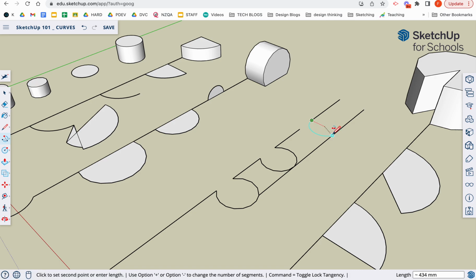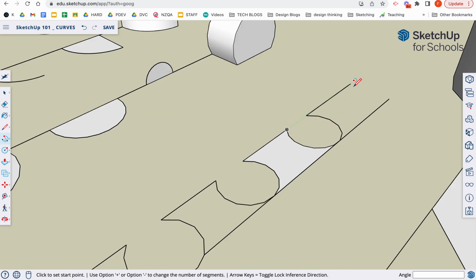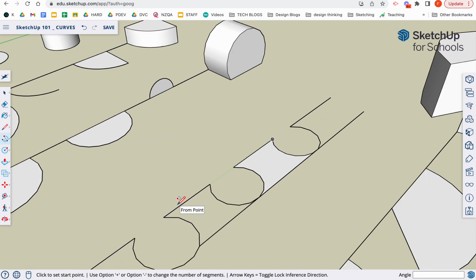So I've got the depth, the tangent, and then the end point. Okay, so let's show you that one more time. It's the starting point, or my end point, the tangent to which it's going to have to connect, you might have marked that out already, and then the end point.